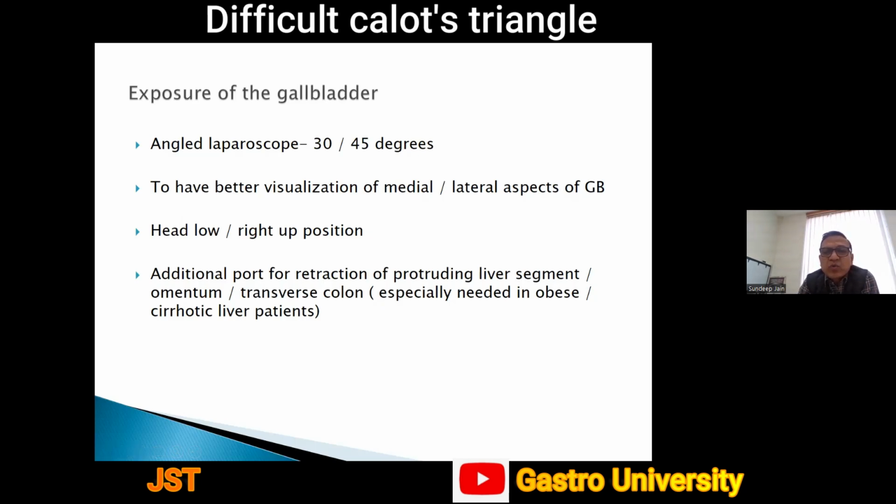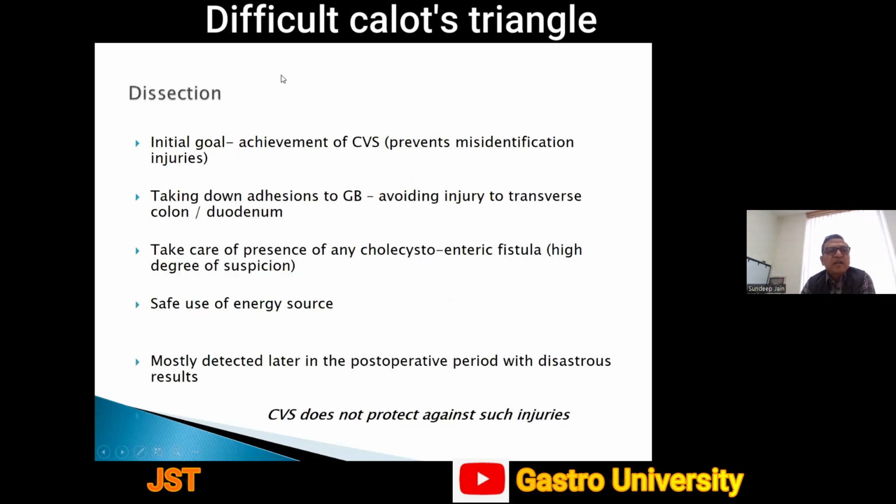Additional port for retraction of protruding liver segment, omentum, transverse colon, as I told earlier, is most commonly needed in obese and cirrhotic patients. Regarding dissection, the initial goal is achievement of the critical view of safety because it prevents misidentification injuries. There are 2 kinds of injuries. One is misidentification injuries, which happen to the biliary ductal system, and another is injuries to bowel, that is mainly transverse colon and duodenum. So the first goal is achievement of the critical view of safety, and the second is to take down the adhesions to the gallbladder so as to avoid injury to transverse colon and duodenum.